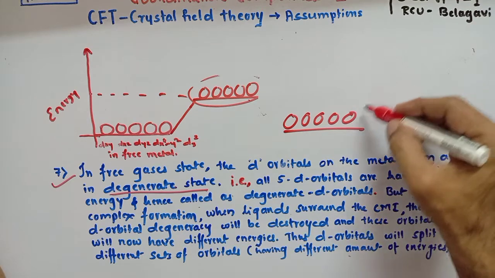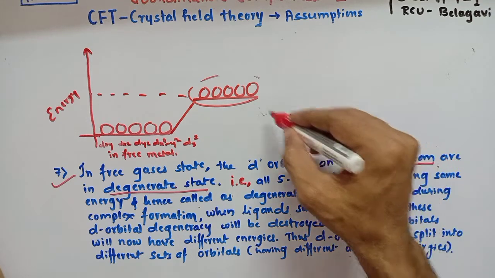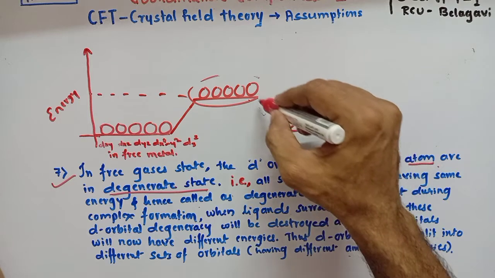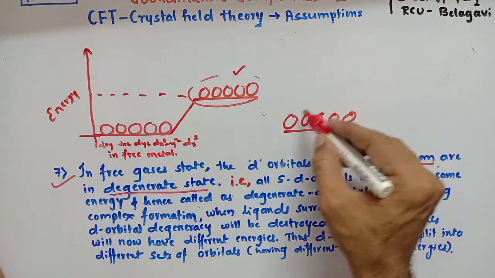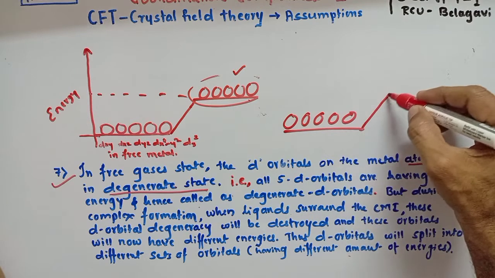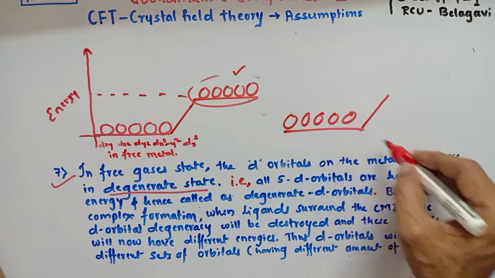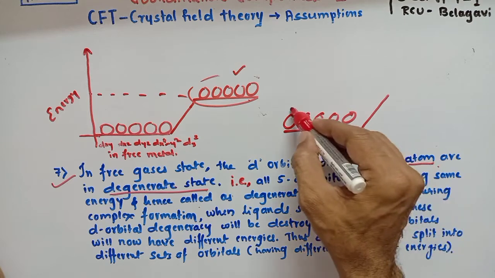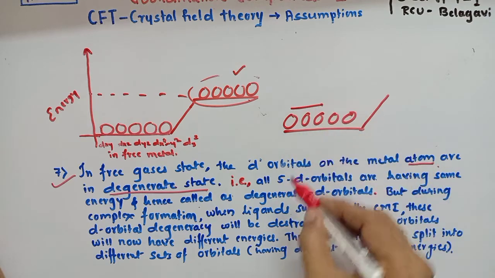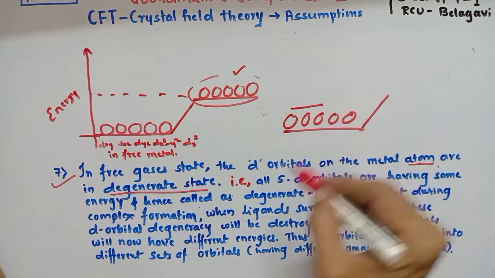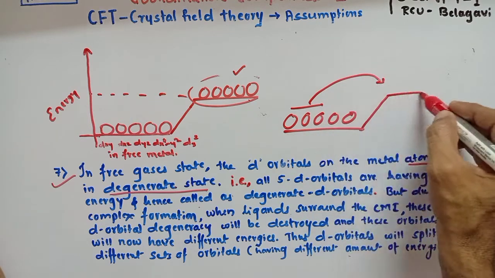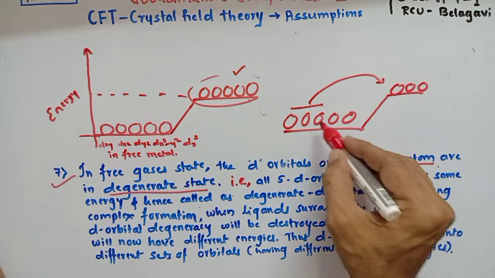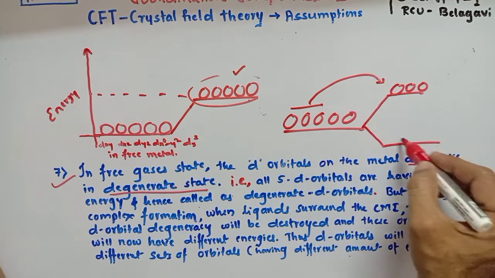If the ligand field is spherical, all the 5d orbital energies increase simultaneously and the degeneracy remains as it is. If the spherical field is not present, some of the orbital energies increase and some decrease. Here, let us consider 3 orbitals experience more repulsion compared to the other 2 orbitals. In that case, the energy of those 3 orbitals increases, which we show like this, compared to the other 2 orbitals.